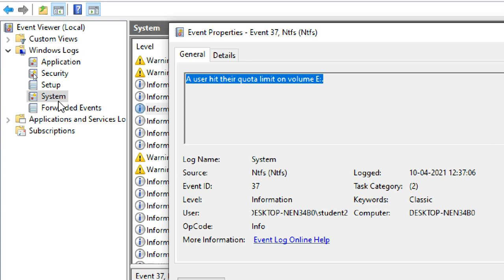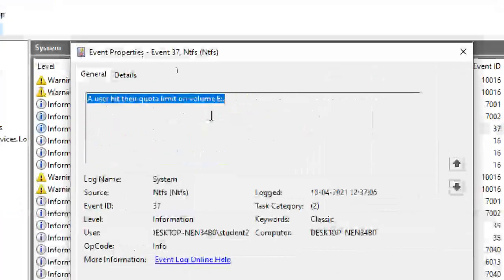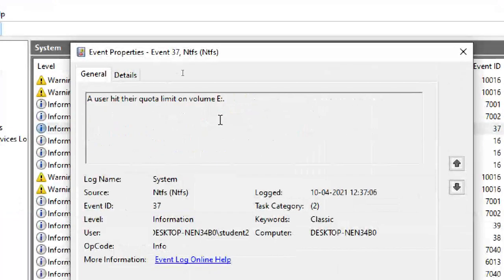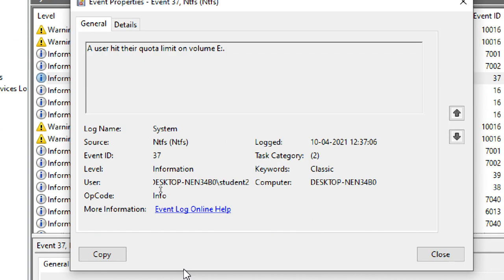Another one is creating a partition or changing the file system. All these things generate events. Some are information, some are warnings, errors, critical errors. Next, while you are doing a quota, you created a quota. These are quota related, and also when a user exceeds the limit and hits their limits, that is also shown here as an event.